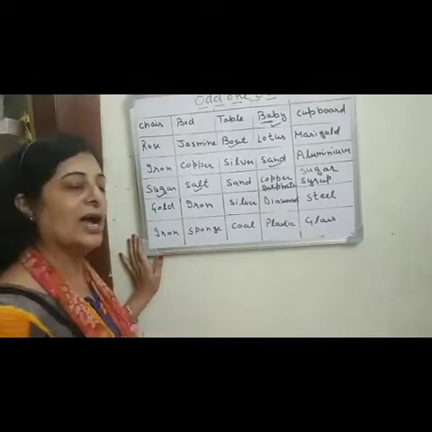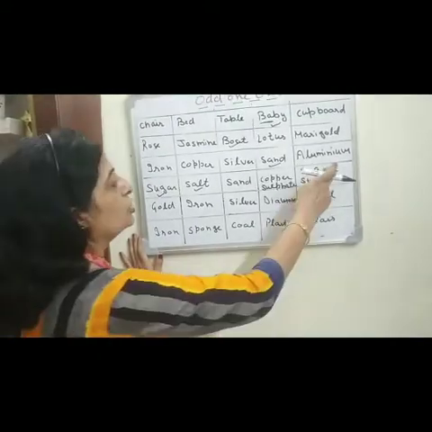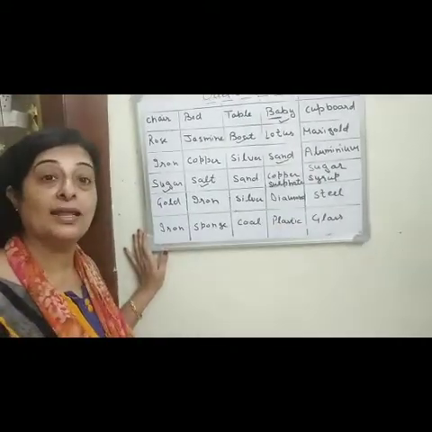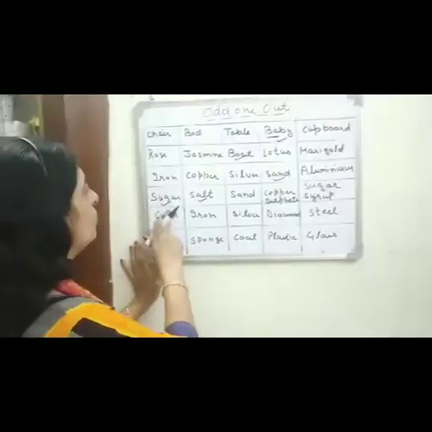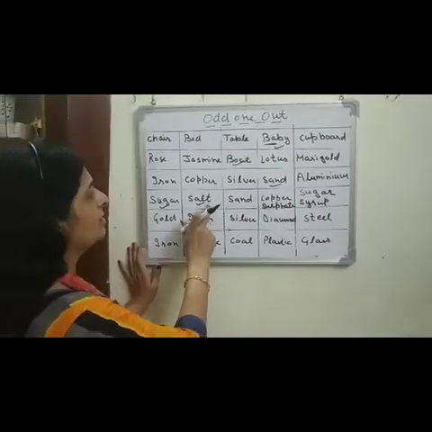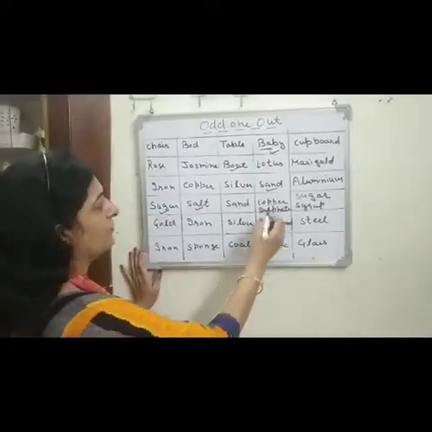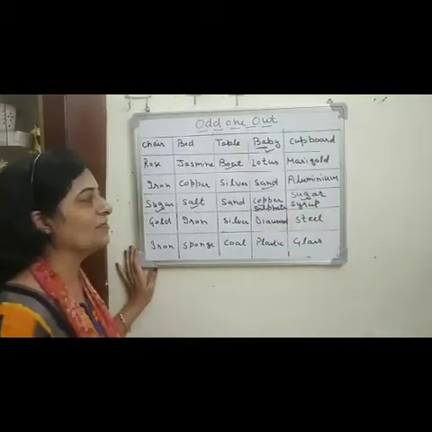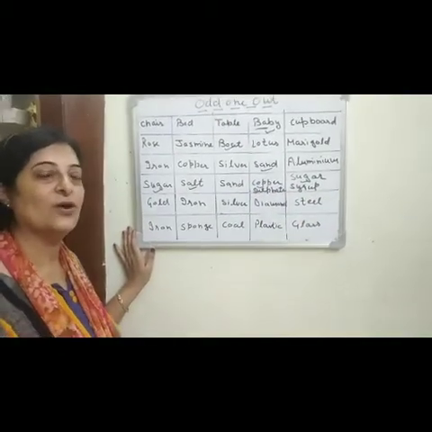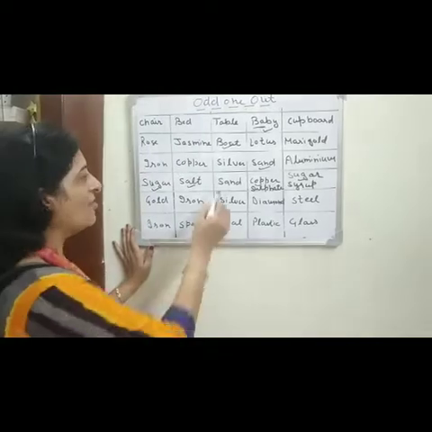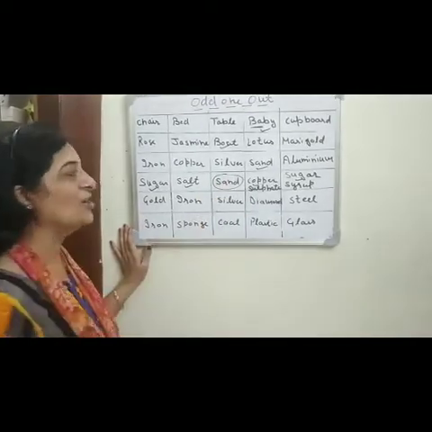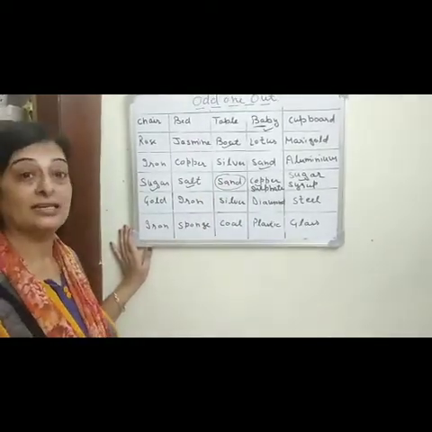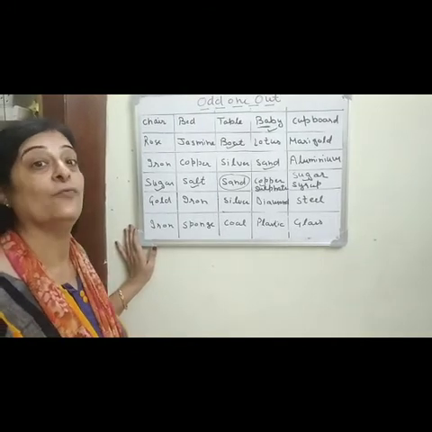Copper sulfate is also soluble in water. Sugar syrup is also soluble in water. Okay, so out of sugar, salt, copper sulfate and sugar syrup, they are soluble in water. So which is the odd one out? Yes, this is your sand because it is not soluble in water.